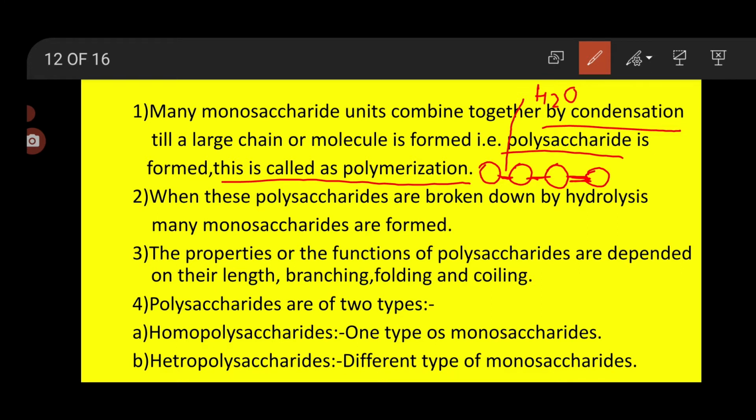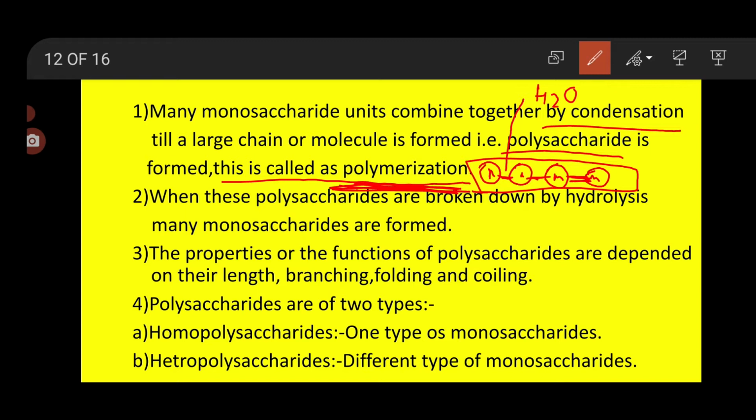In this way, many monosaccharides combine with each other and form a polysaccharide. This process is called polymerization. Polymerization means when many monosaccharides combine with each other to form a polysaccharide molecule, that process is called polymerization. When these polysaccharides are broken down by hydrolysis, many monosaccharides are formed.